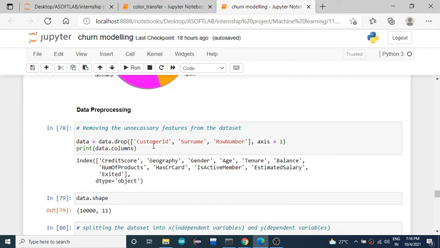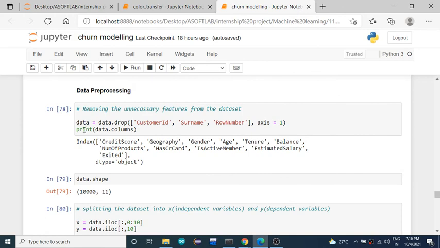Customer ID, surname, and row number are the unnecessary features in our data set, which are not contributing much to predicting the results. So we just remove these columns and make it a new data set.